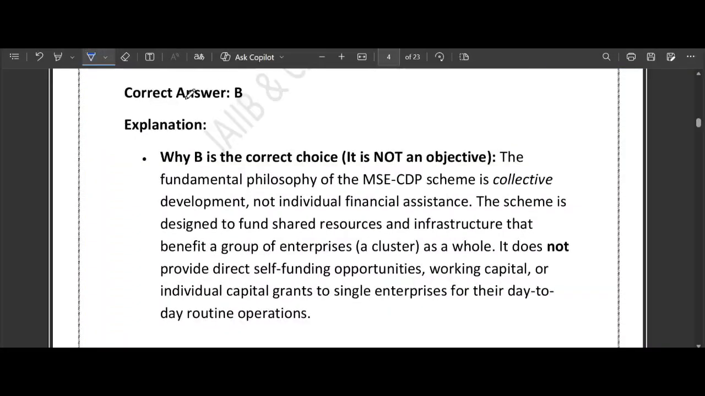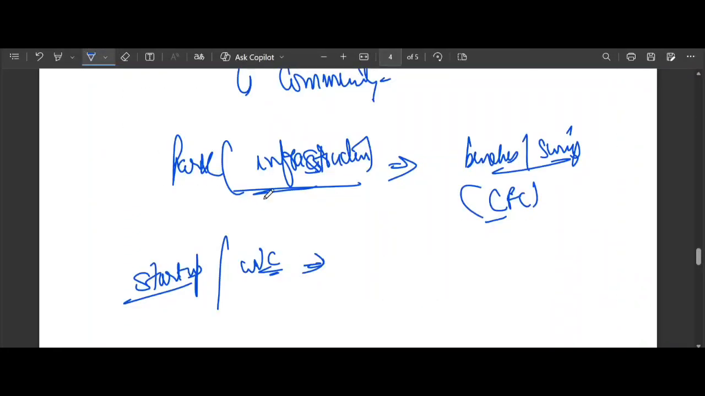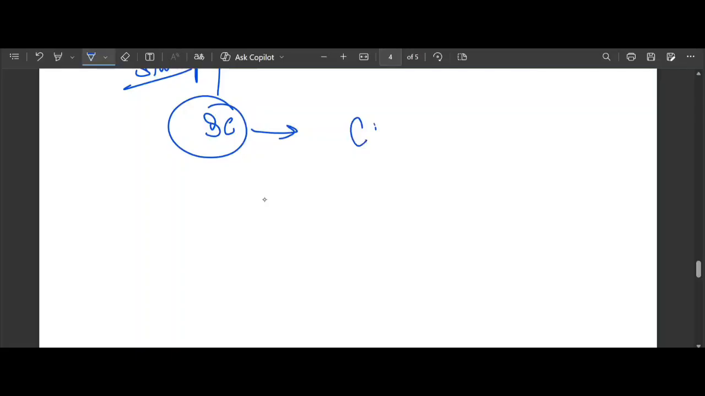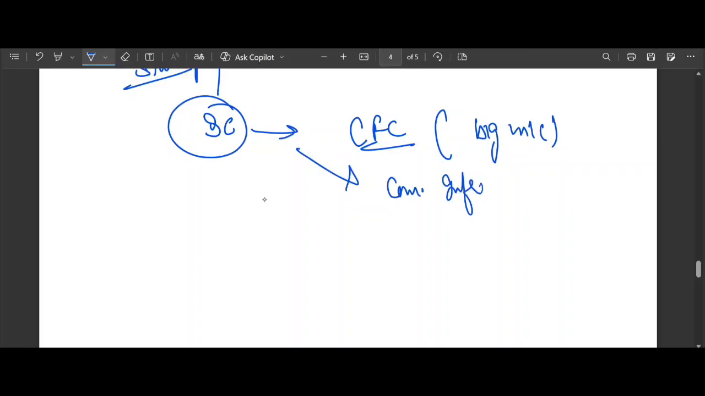So the memory hack: let me give a memory hack today to remember what we have discussed just now. To remember what MSE CDP funds, remember the 3 Cs. The first is the common facility center, like a shared big machine. Second is the common infrastructure, common infra, like road, power, water, etc. And the third C is capacity building.